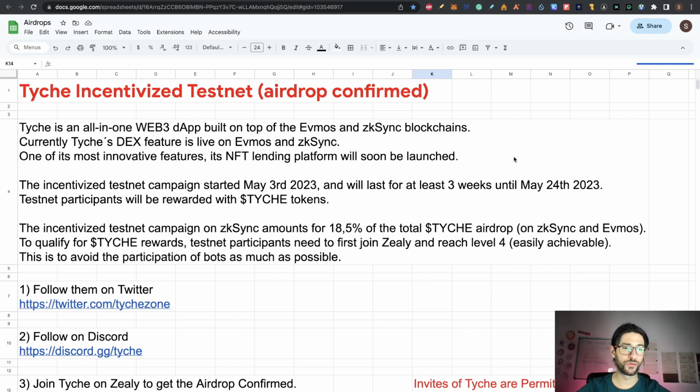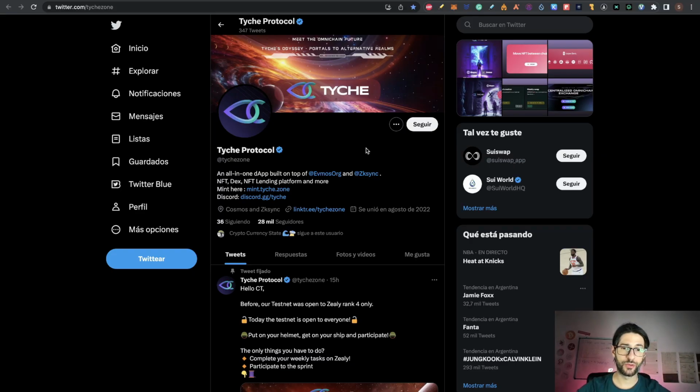To qualify for Tyche rewards, testnet participants first need to join Zealy and reach level 4, which is very easy to achieve, and this is to avoid the participation of bots as much as possible. This is a quote from the team. Level 4, guys, is not too much, so even if this is Zealy X Crew 3, you can get that level pretty quickly.